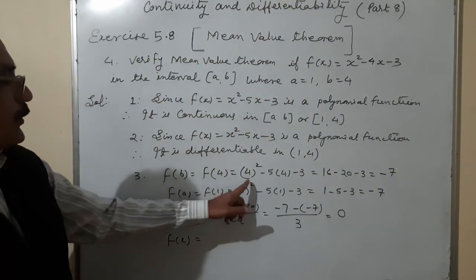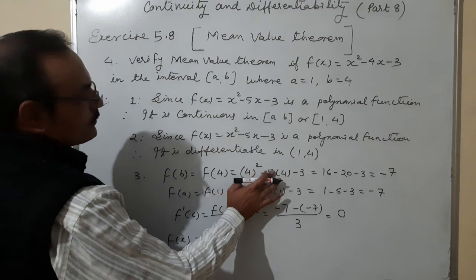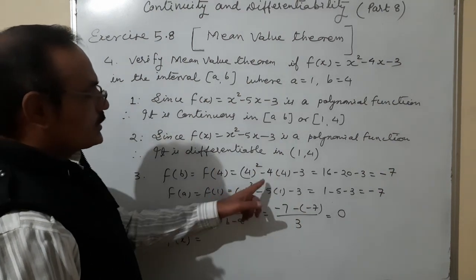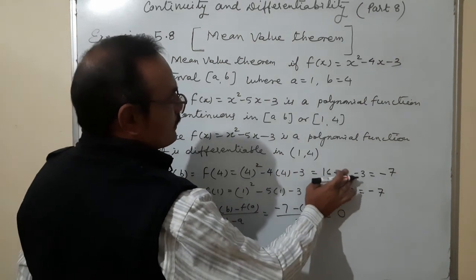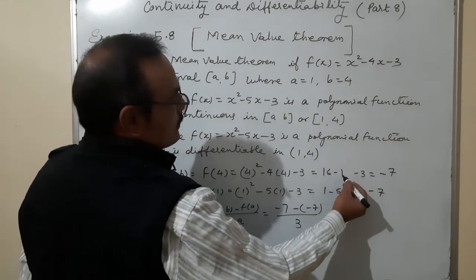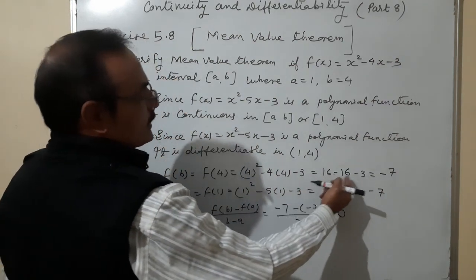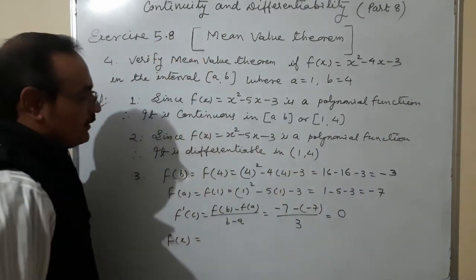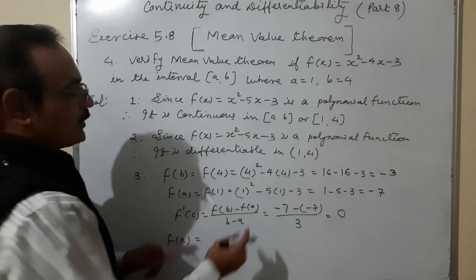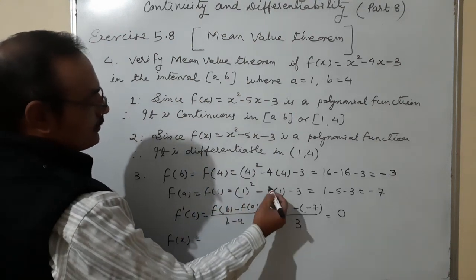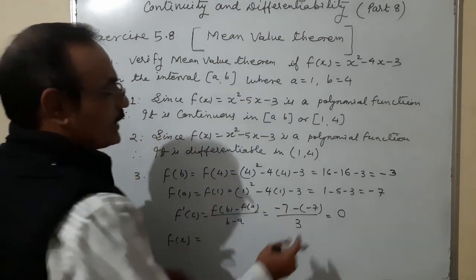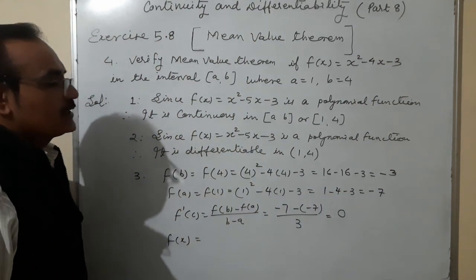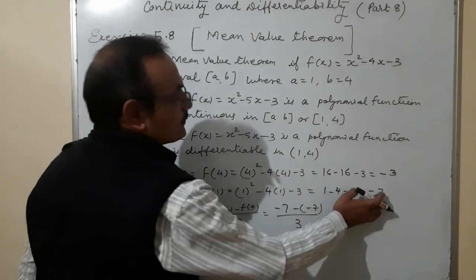On the third point only you'll see that when I write here 4, then what is coming here? 4 4 is 16 minus 16, cancel. It is coming minus 3. Okay. And that is f of b. When I put here 1, it is 1 minus 4 minus 3, so it is minus 6.